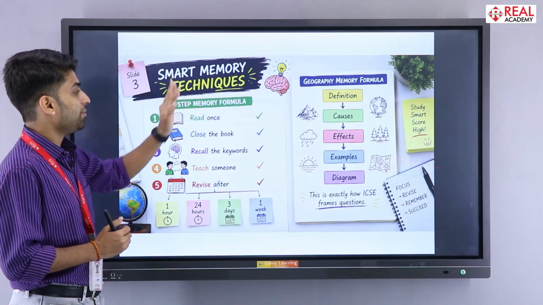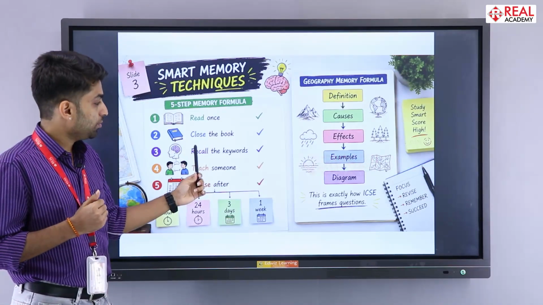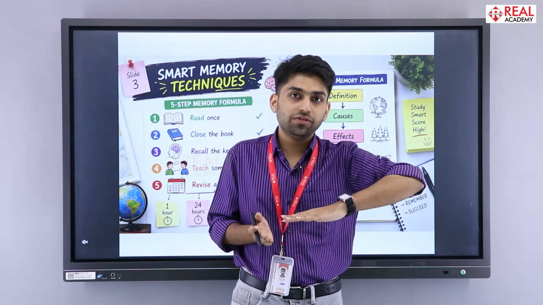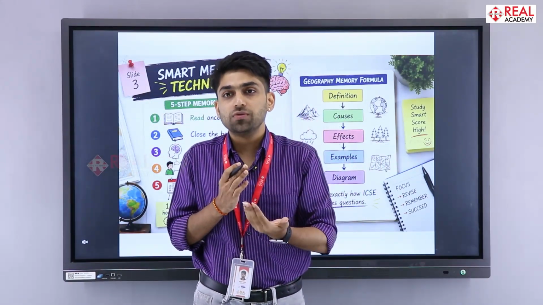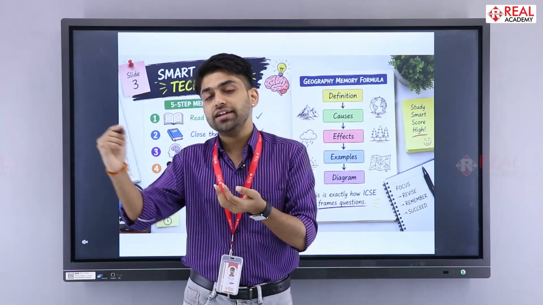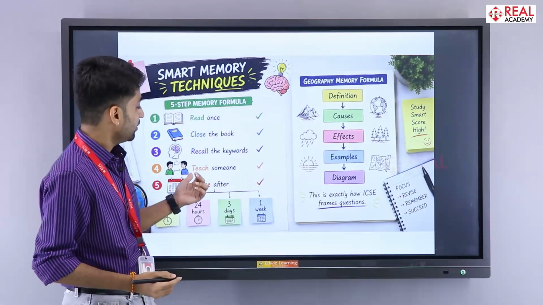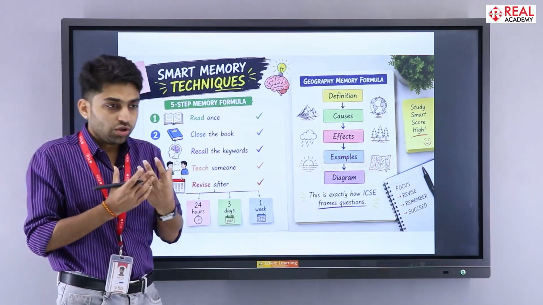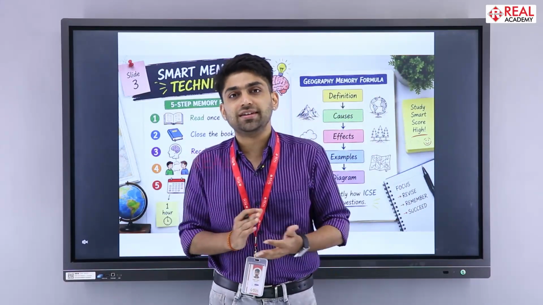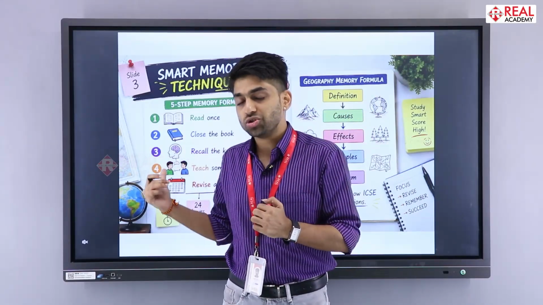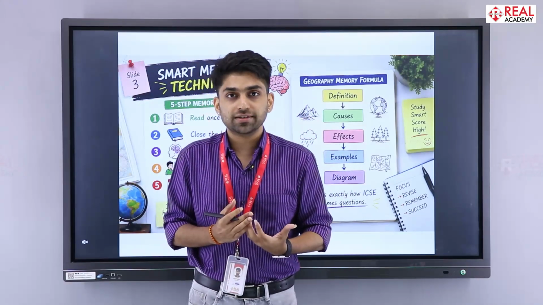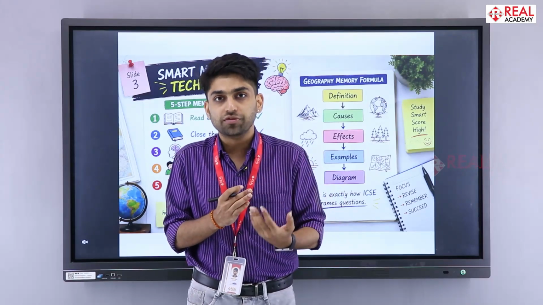So the next thing is smart memory techniques. Read once, close the book, recall the keywords. So once you open your book, read the entire chapter once, try to recall all the things you have learned, try to remember the keywords, or while you are reading, whenever you find a keyword, underline it, note it in your notebook, then move ahead and teach it to someone. Like, we know that whenever we are next to our friend, we keep on discussing various things which are going on in our life. So this thing should also be added in it, that whenever you have learned something, try to have a conversation with your friends, try to recall all the things which you have studied in your geography textbook.